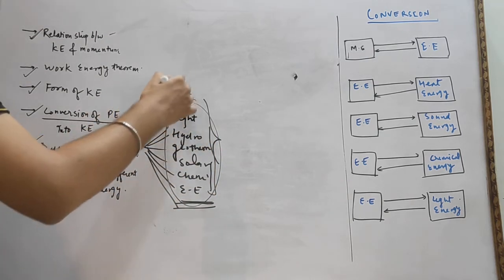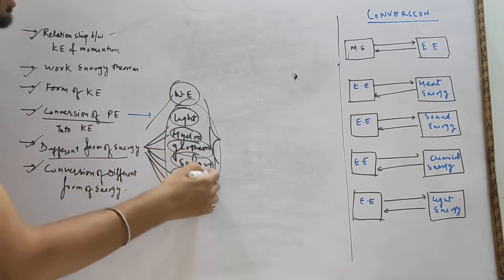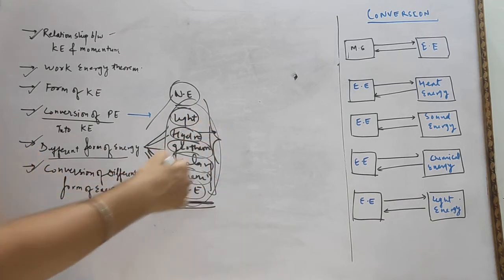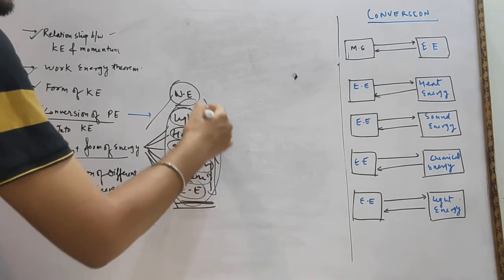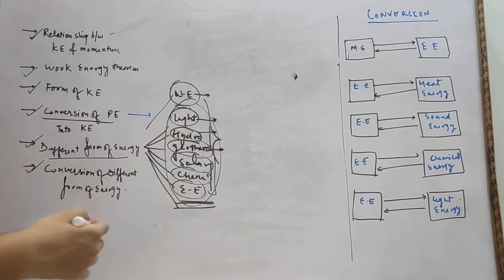So you just go through the idea of what the forms of energy are, and later on when the whole book is completed you will get the idea of all forms of energy. Because hydro energy is generated from water, geothermal from the interior of the surface, nuclear energy due to fusion and fission, light energy from the sun, wind energy, chemical energy.